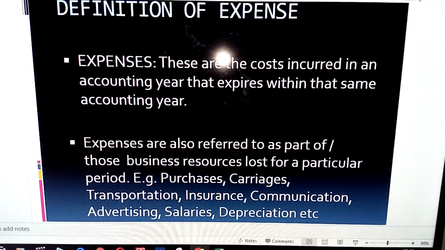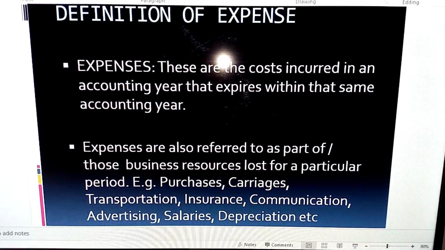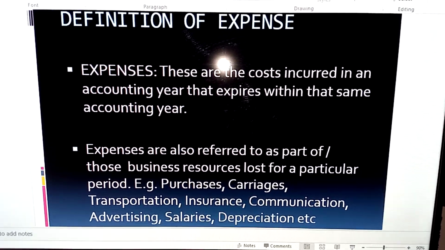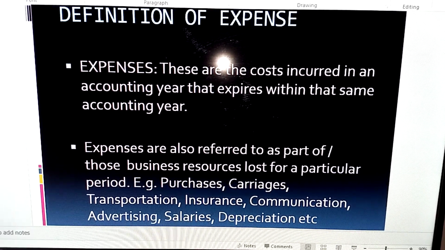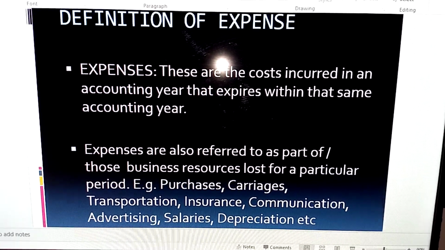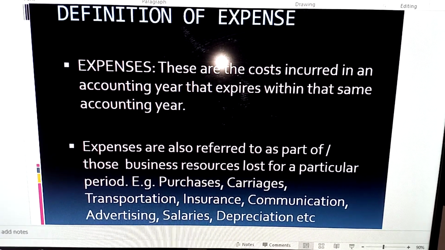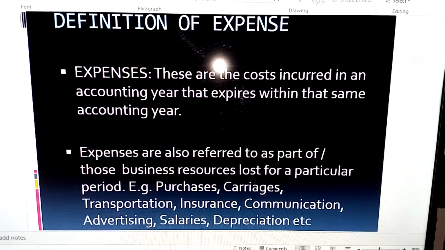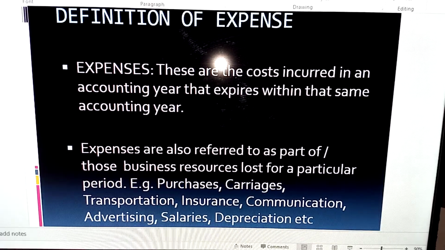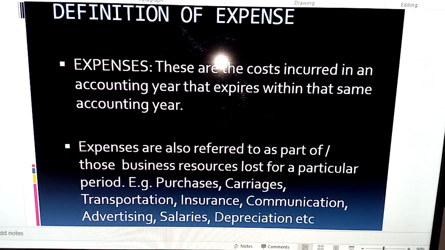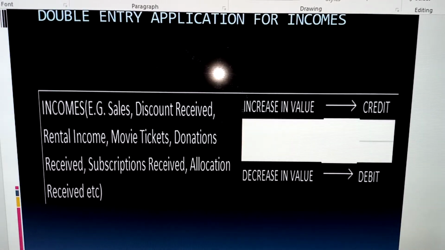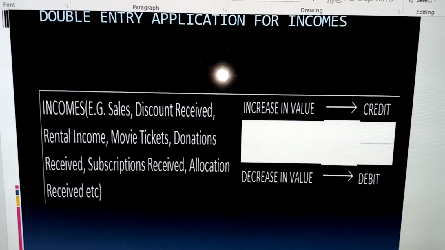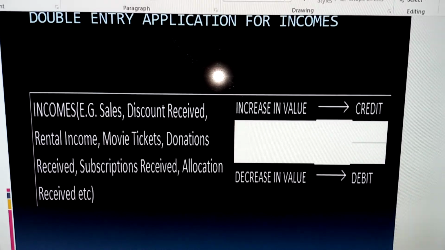Any cost that has also been seen as part of the business resource utilized, and then also seen as a loss for an accounting year, is referred to as an expense.